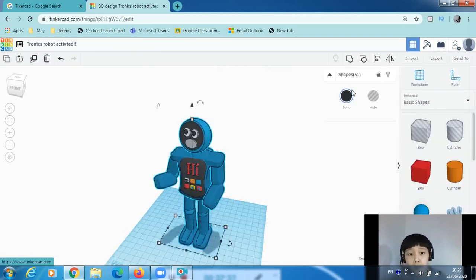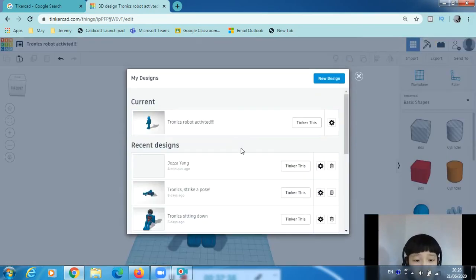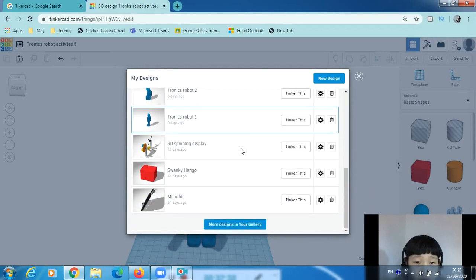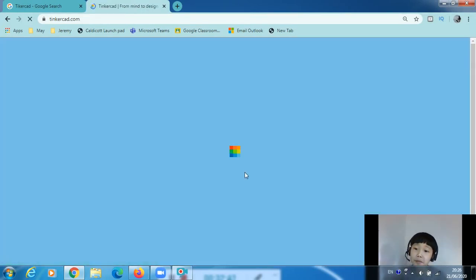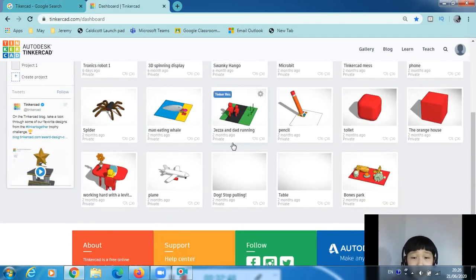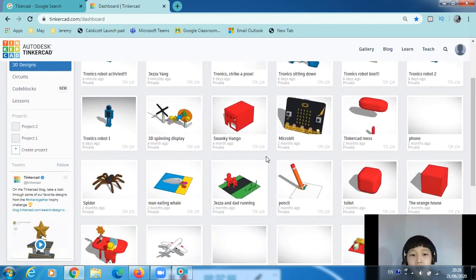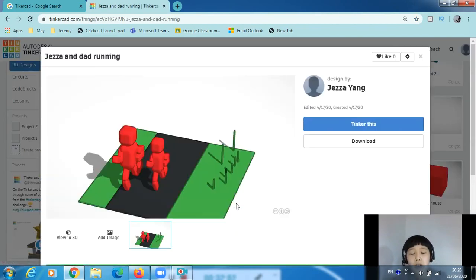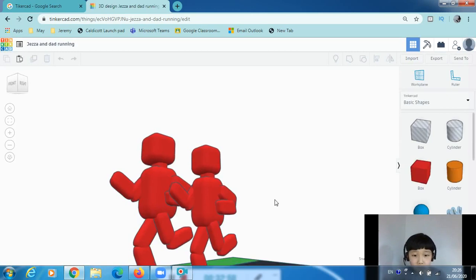Anyway, so that is one of my most complicated projects. Don't see my other most complicated. I'm not here to show off, but just to give you an idea of the things you can do in Tinkercad.